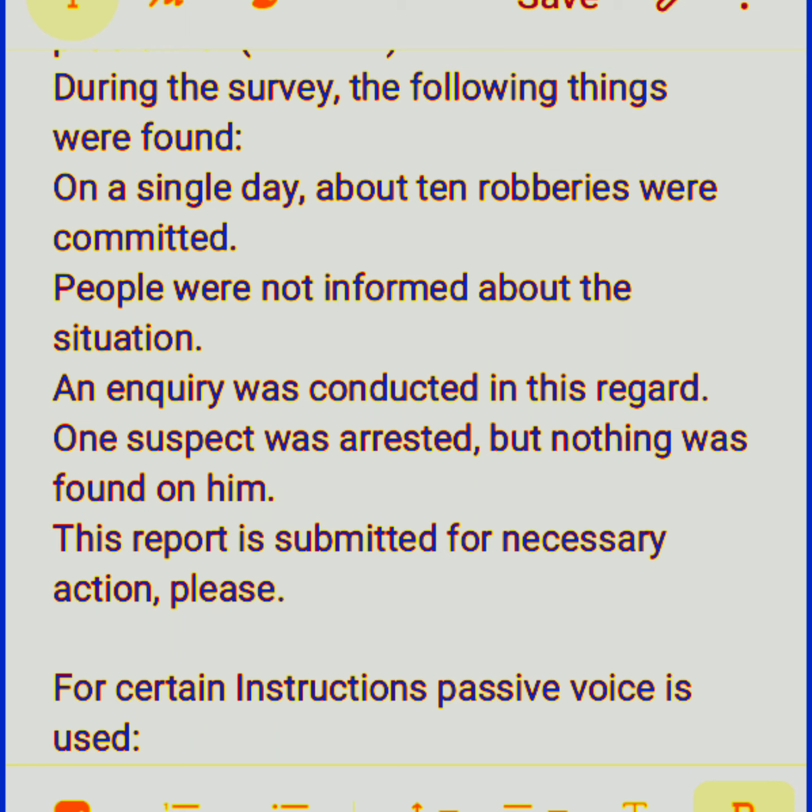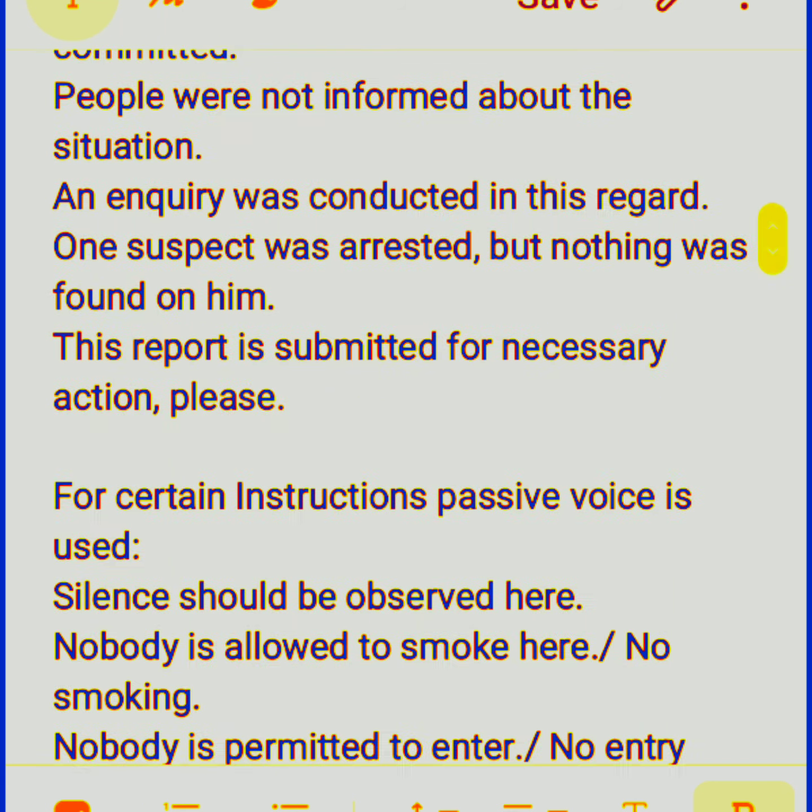Okay, so this is not the order of the report, but these are the sentences you can use somewhere in the report, even in the results, in the survey of the report, or in the points of the report. This report is submitted for necessary action, please. So at the end of the report, we write this way: this report is submitted for the necessary action, please.